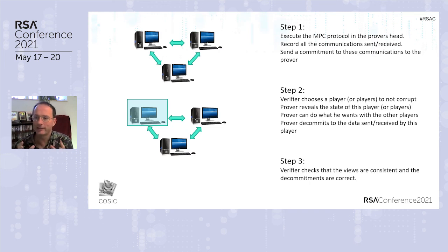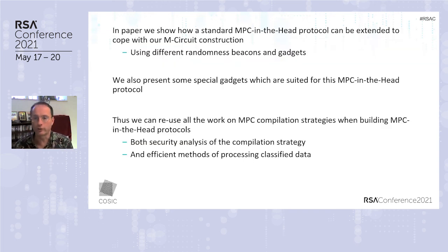And in our model of compiling functions, we have this methodology, and it applies both to MPC and to MPC in the head protocols. We can show a concrete MPC in the head protocol using this M circuit representation of functions. We do this for various different randomness beacons and various different gadgets. We also show how this allows optimization by looking at some very special gadgets. And we show we can reuse all the work on MPC compilation strategies over the last 10 years to build MPC in the head protocols. So this allows us to reuse techniques from the past.